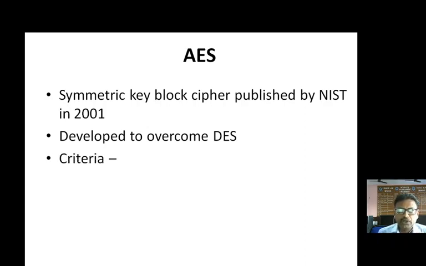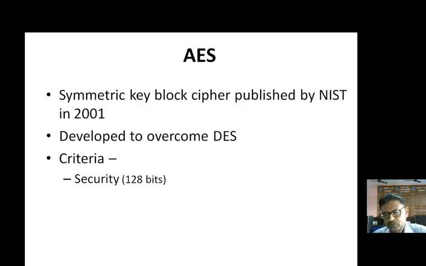There are certain criteria, and based on those criteria, AES was developed as well as published. The first criterion of AES was security. If you remember, in DES we were using 64 bits of plain text and a 64-bit key.